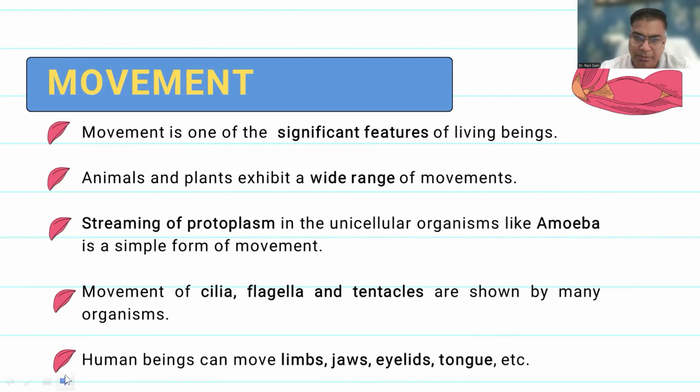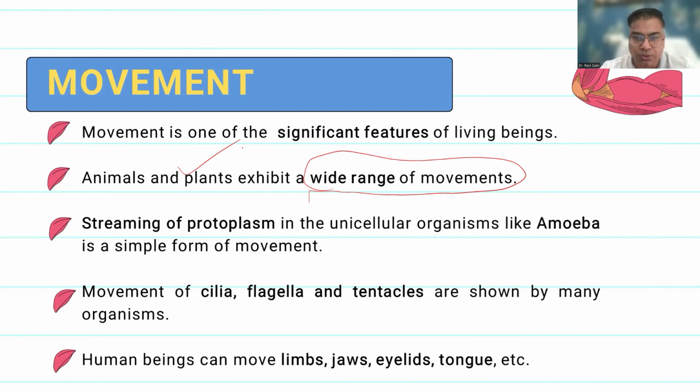of living beings. Now come to the animals and plants. Not only animals but plants as well exhibit a wide range of movements. In case of plants, we have seen the growth of branches shown in a specific direction towards the sun. So this is also movement shown by the plants. In animals, there is a wide range of movements which are easily observed in the environment.